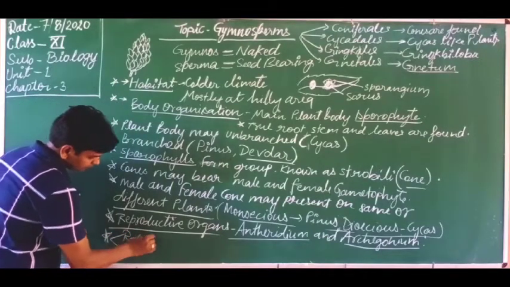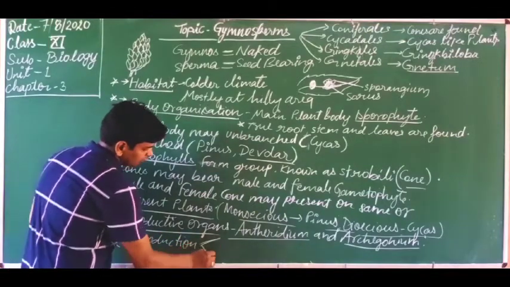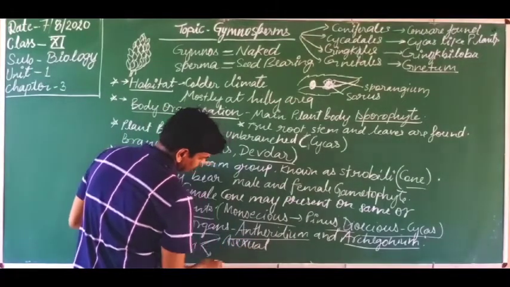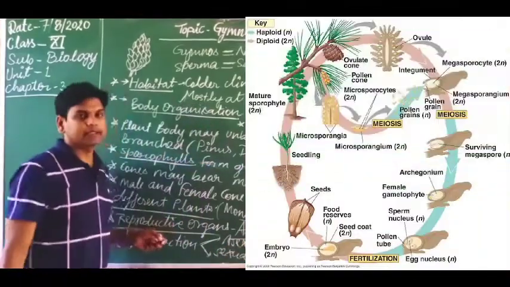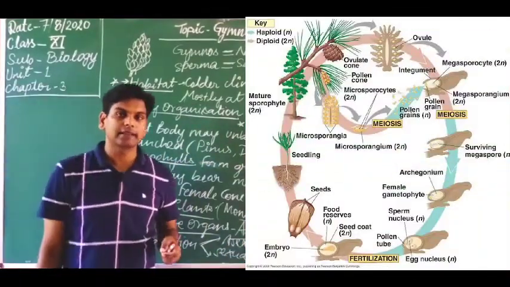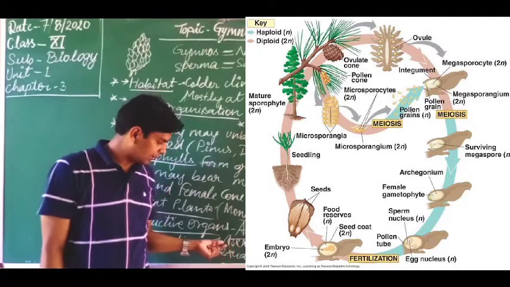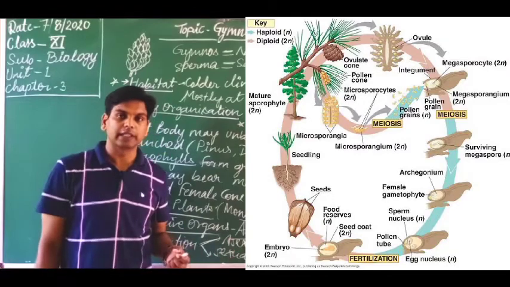Reproduction. So reproduction occurs in two ways: asexual and sexual. In asexual reproduction, when the roots or buds of the Pinus tree form, they may form a new plant body.